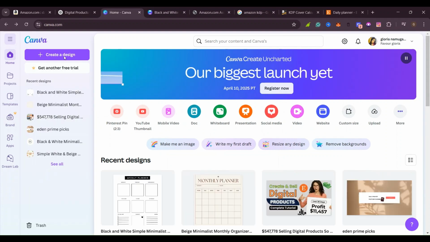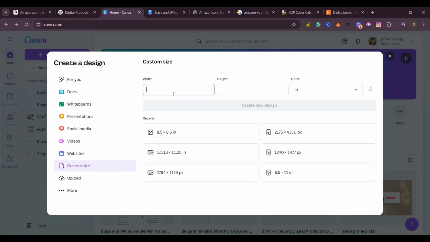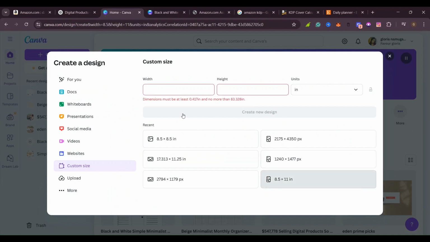Yes, for this example, if you want to create your journal, we will come here where it says create design. Yes, so since we already know the measurements of our design, you come here and put in the measurements of your design, which is 8.5 by 11, and we are going to do that in inches. Yes, so this is how our page is going to look.